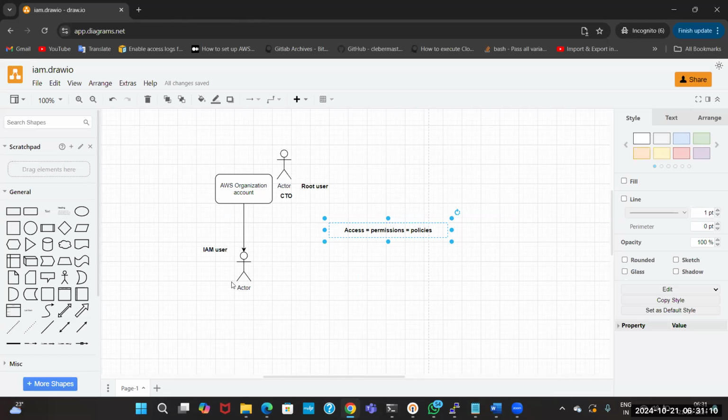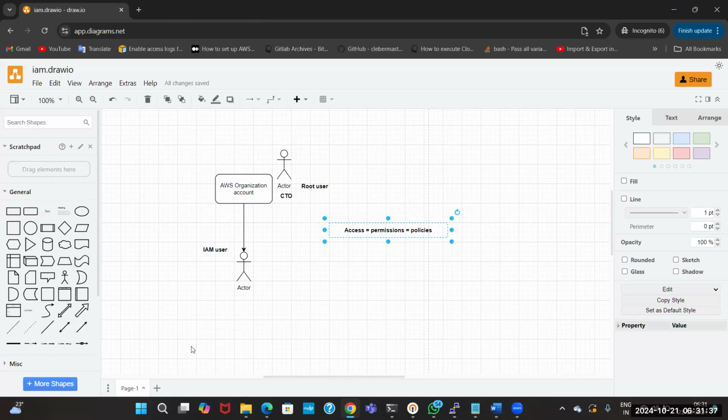Here also it is the same way, guys. This IAM user needs to have something where you will be working on different kinds of work or a particular work. Now this user will be creating a user and giving the access over there.